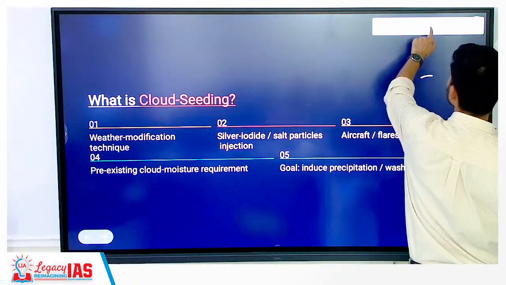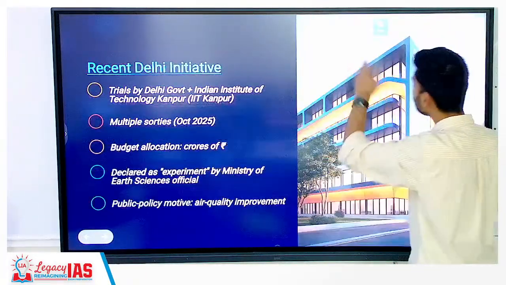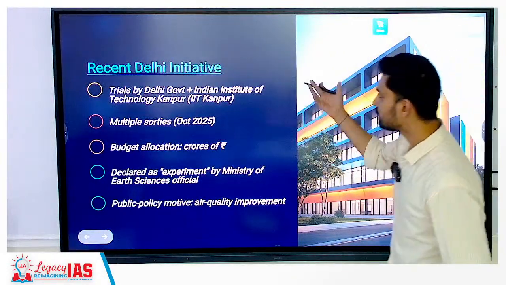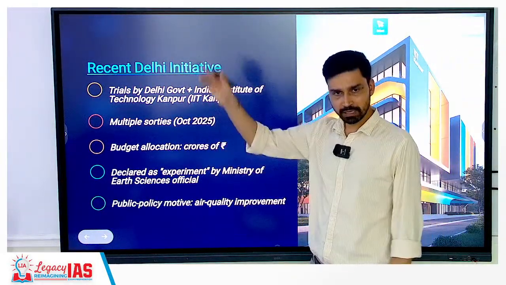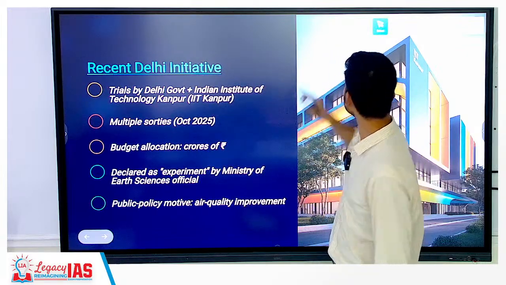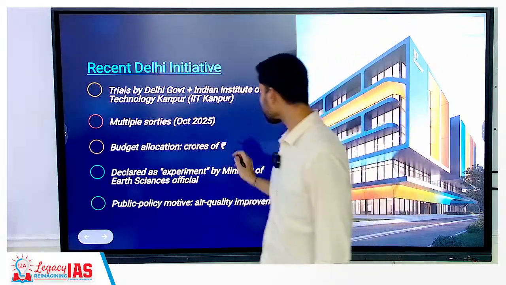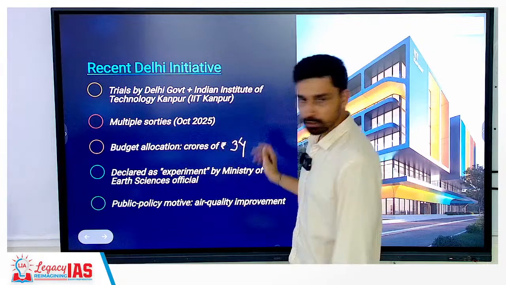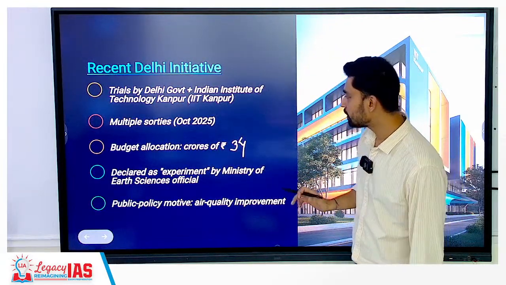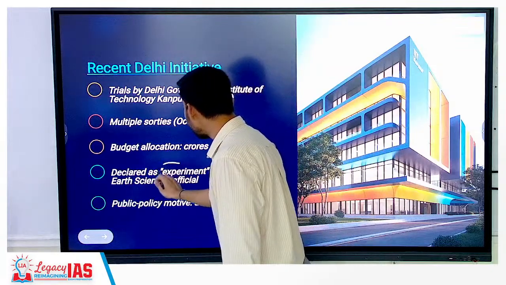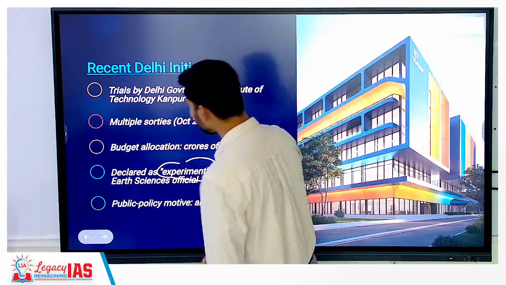of long-term solution, short-term solution you talk about. So trials were done by the Delhi government, a study was conducted by IIT Kanpur and all that. Multiple sorties were conducted. Okay, the injection of these particles was done as such. Overall, a total budget of 34 crore was allocated for the cloud seeding purposes, and it was also declared as an experiment by the Ministry of Earth Sciences.